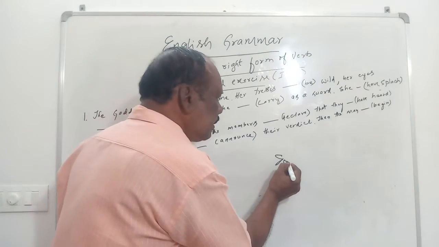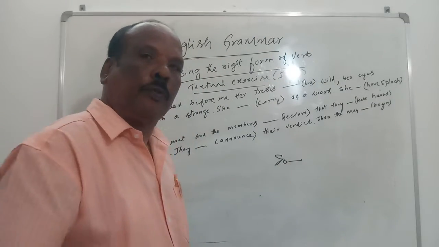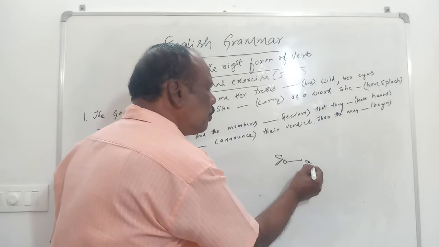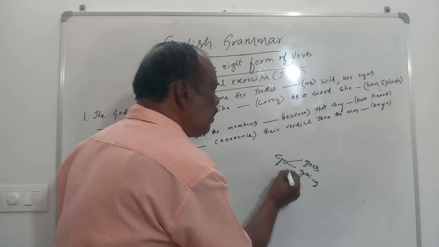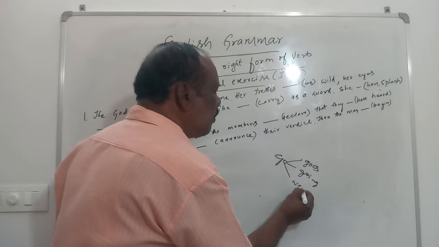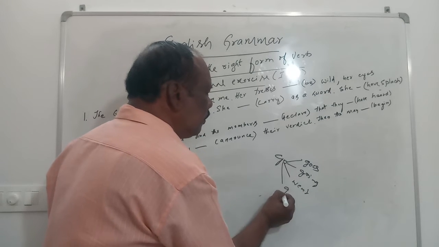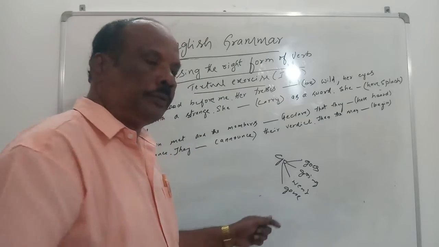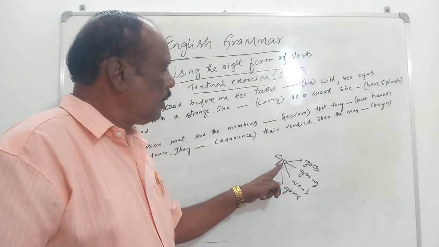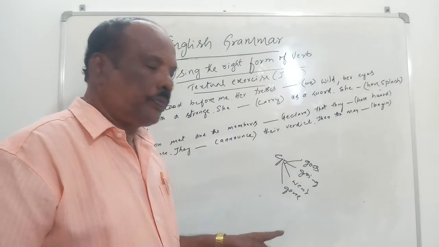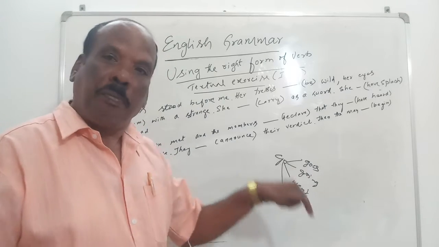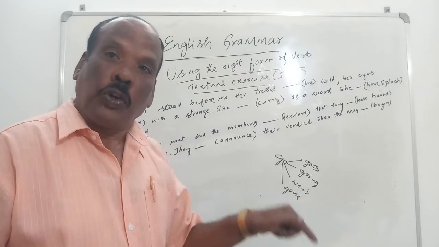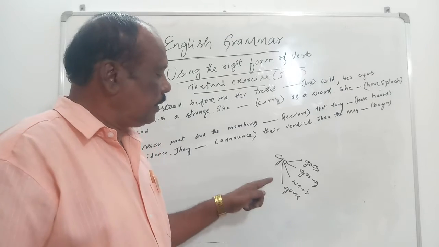It may take the form of goes, going, went, gone. See here, go is a word which takes different roles. It may become goes, going, went, gone.